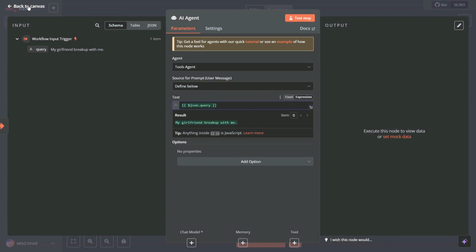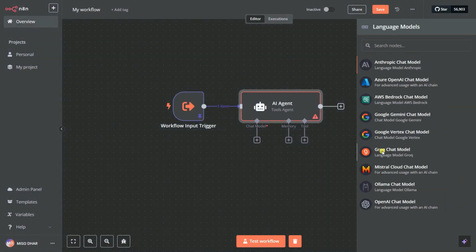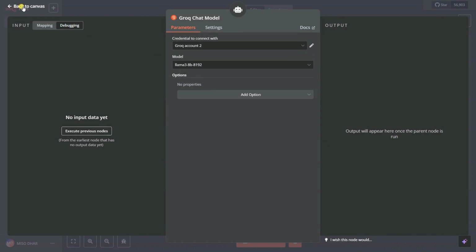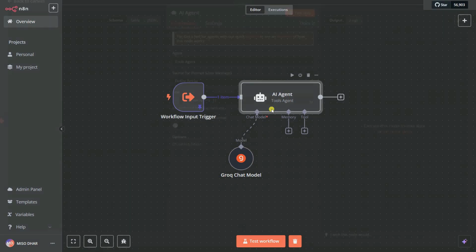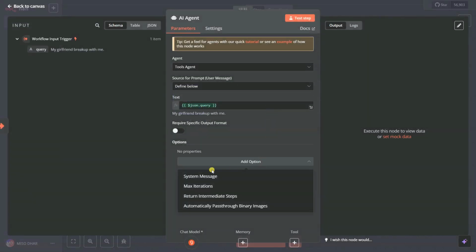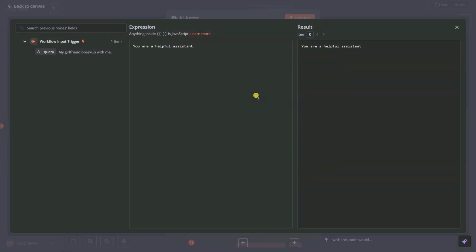Okay, so I can click on back, and then add our chat model. That's our Groq chat model. Okay, so our chat model is added. Now what I can do is add some kind of role to our AI agent so that it will work. So I'm going to add here under options a system message. Let's click on expressions, and I'm going to expand it more. Then I need to give one role, what I need it to do and what kind of data I need it to respond to my users.